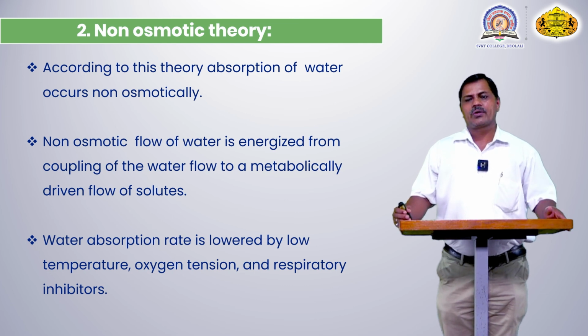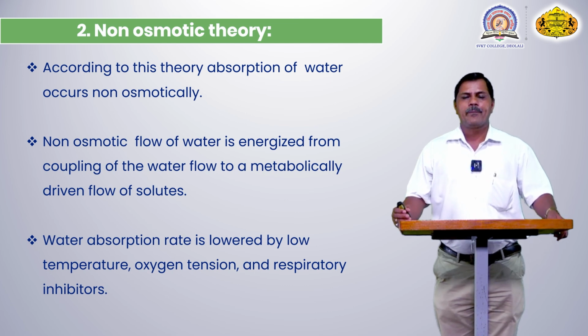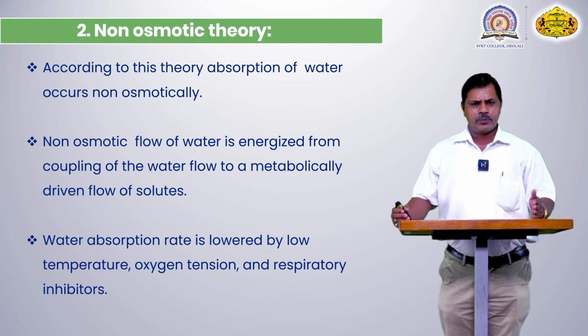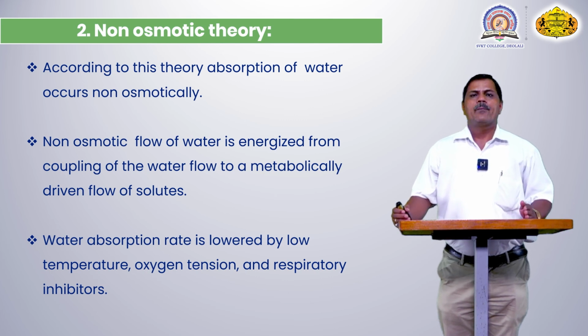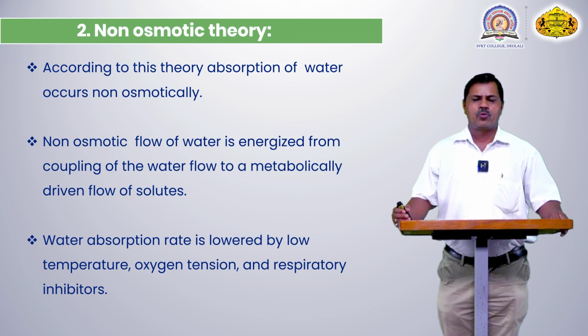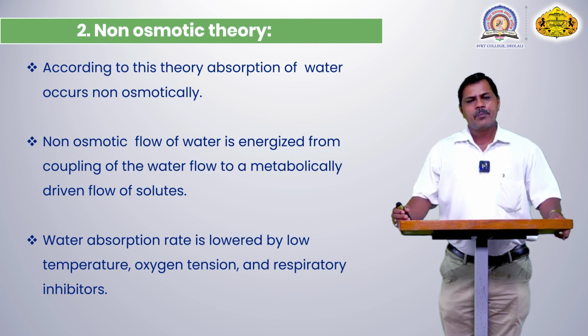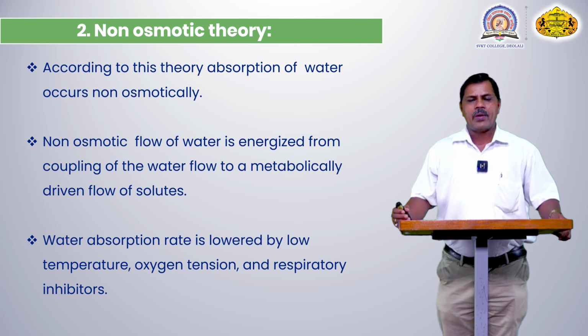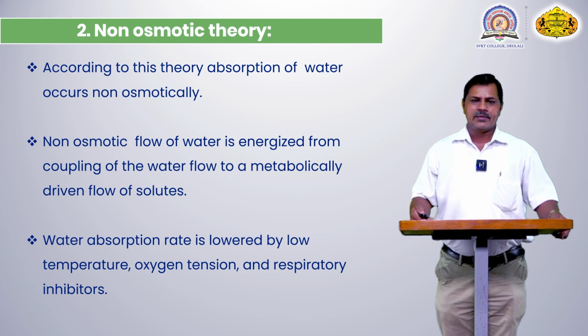The water absorption rate is very low at low temperature. Even at low temperature, the plant does not absorb water, as it does not require much water. When the atmospheric temperature is high, the plant can absorb a huge amount of water, and oxygen tension and respiratory inhibitors also have an effect by this theory.